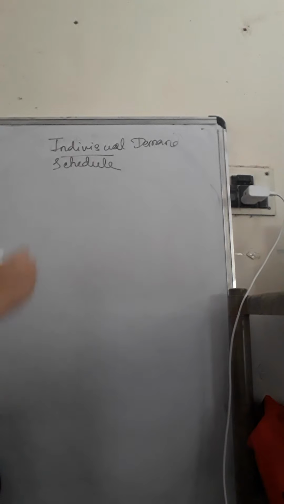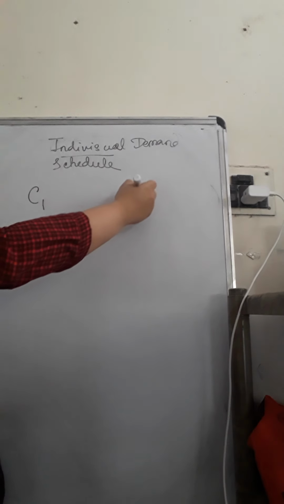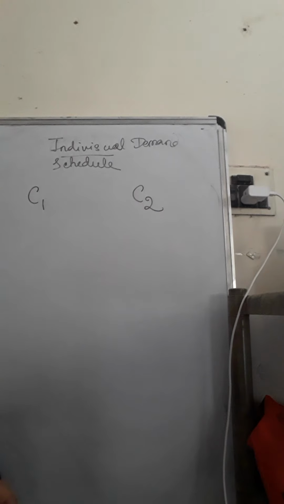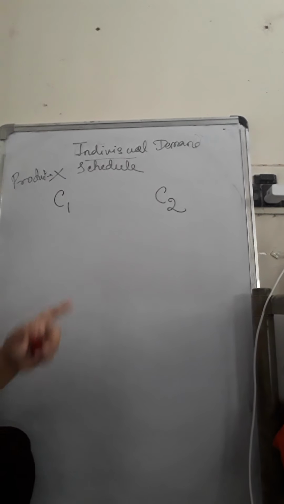So let there be consumer 1 and consumer 2. For simplicity, I am taking only two consumers of a certain product. The name of the product, let it be X. So the product is X, and both the customers C1 and C2 demand the product X.